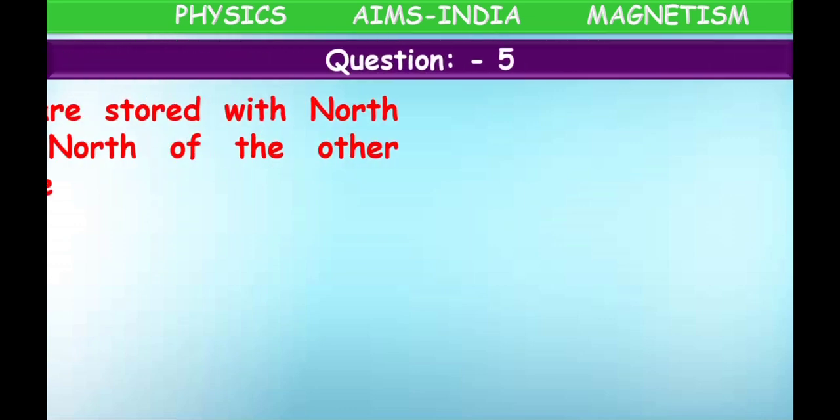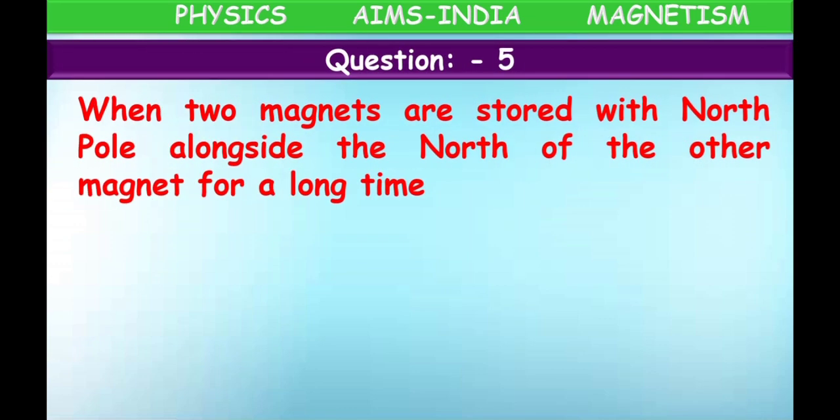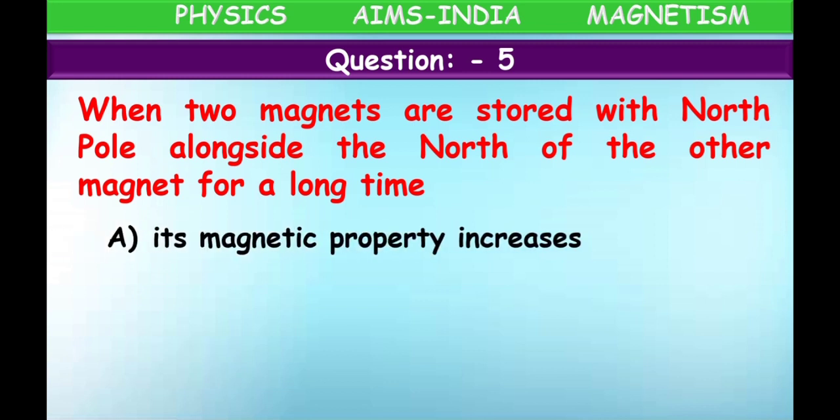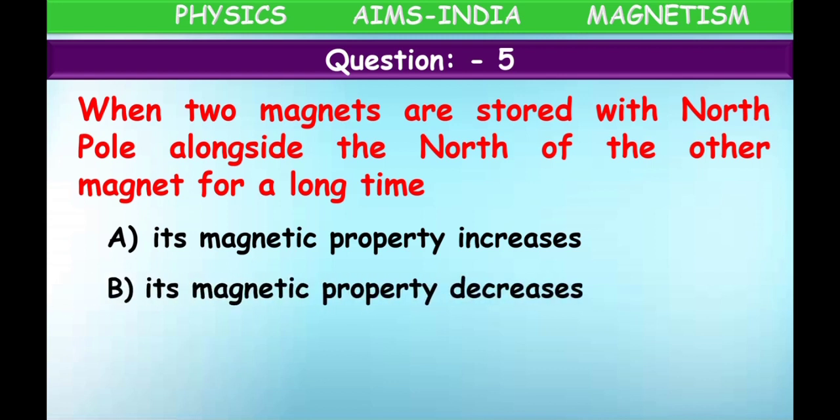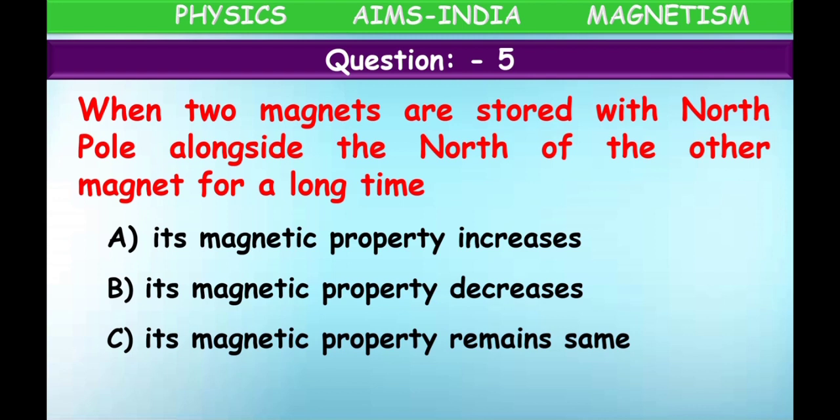Question number 5. Read the question, children. What is the question here? When two magnets are stored with north pole alongside the north pole of the other magnet for a long time. So north pole, same pole. If we keep them along for a longer time, what happens? Magnetic property will increase, magnetic property decrease, magnetic property remains same, none of these.